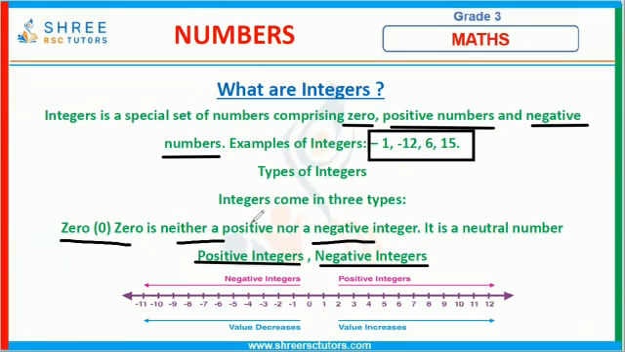Here we can see a number line where on the left hand side of the 0 we can see all the negative integers and on the right hand side of the 0 we can see all the positive integers. So these are all known as positive integers and these are known as negative integers. This is called the integers, and these are also real numbers. All the numbers present on the number line are called integers.